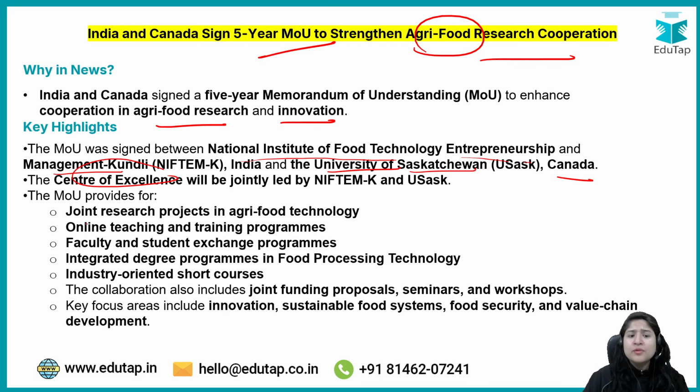ठीक है, एमओयू किस किस चीज़ के लिए होगा? Joint research projects will be there in agriculture food technology, and online teaching and training programs, so that the new people who are coming into this field have a broader understanding of things. Faculty and student exchange programs, right, to get to know that maybe the creativity students have over here might not be in Canada. And because they have lived in a certain place, they might have different ideas which are very different from Indian students, right?